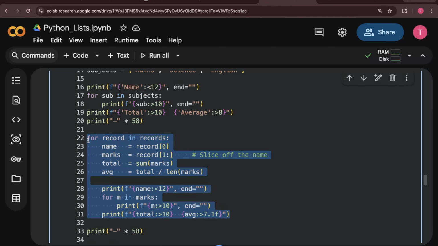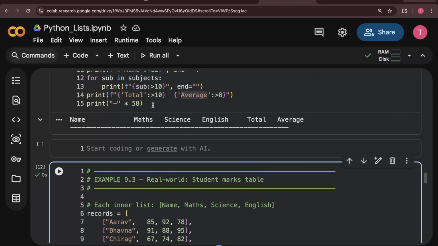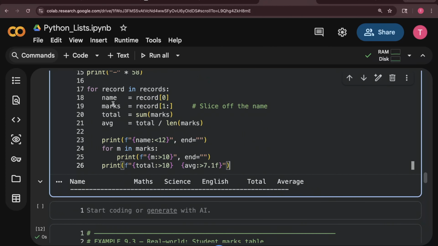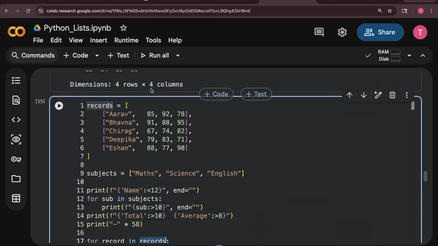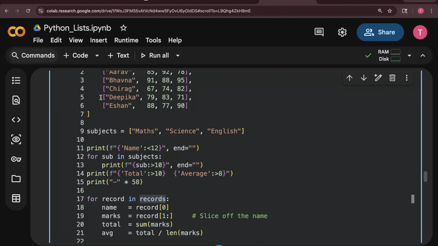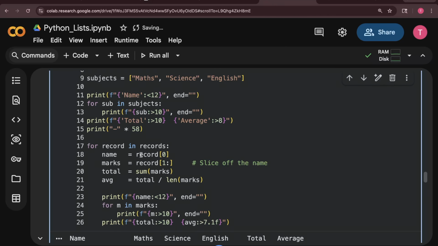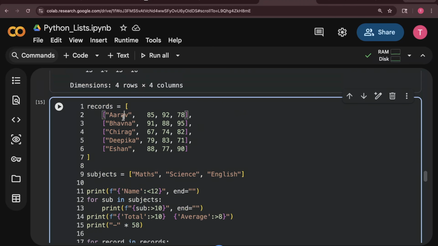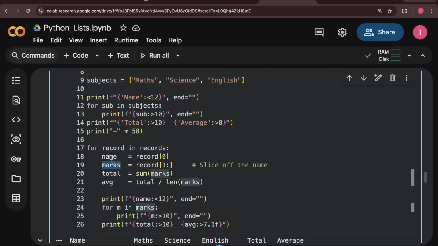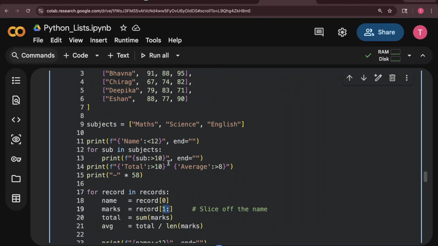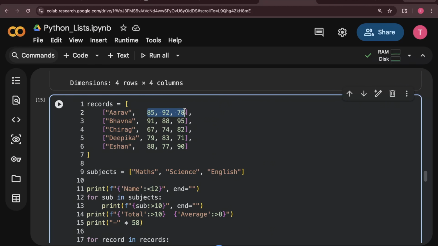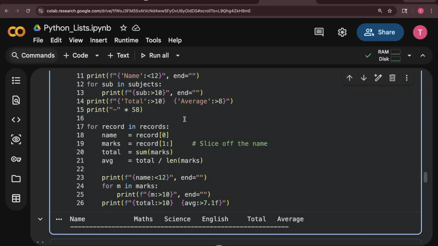If I show you, I'm running a loop for record in records. So this is my records, right? Each record will contain a list, this list, this list, like that. Using indexing I can get the name: 0 means the first element of the record contains the name, then marks is 1 colon. What does 1 colon mean? It starts from here and goes till the end. So these are the numbers that I got, and marks will contain those elements.